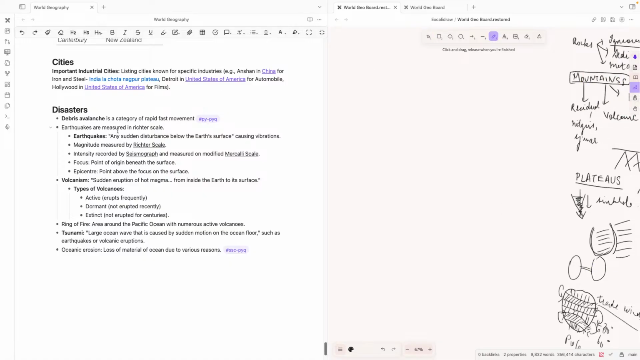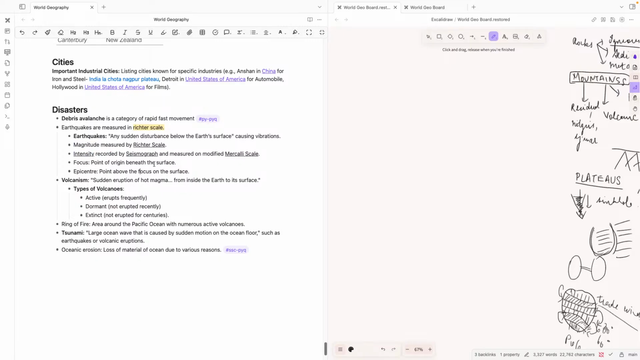So the debris avalanche is a category of rapid fast movement. Earthquakes are measured on the Richter scale. We would have definitely learned this in school. There is also another scale called Mercalli's scale. So we have to remember that the magnitude of the earthquake is measured on the Richter scale, whereas the intensity is recorded on the Mercalli scale.